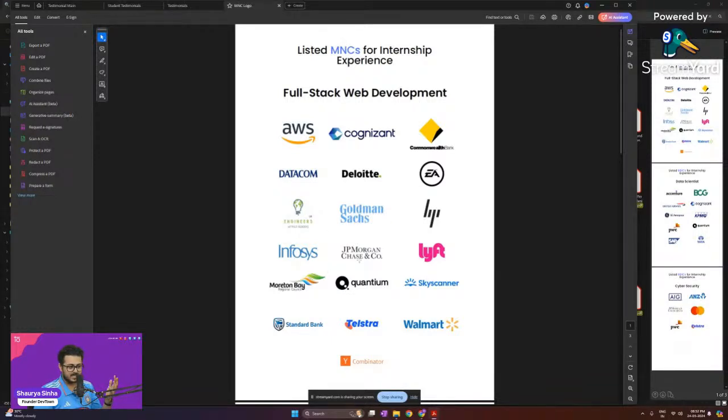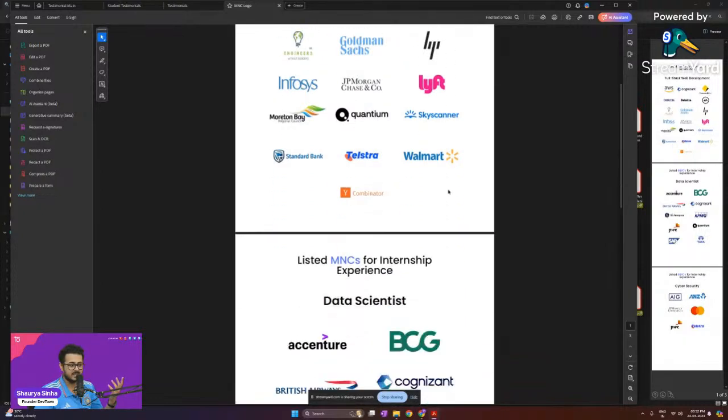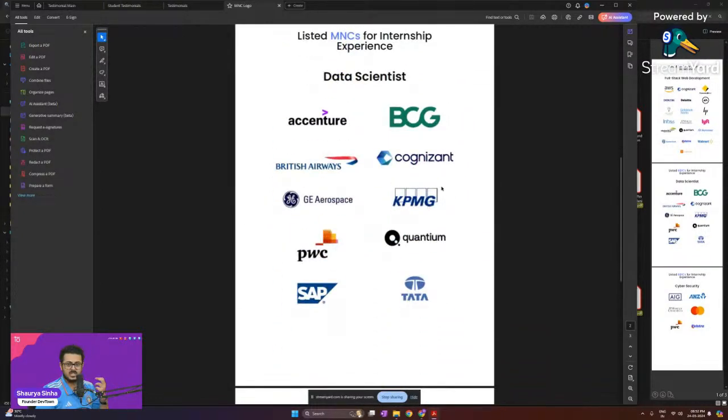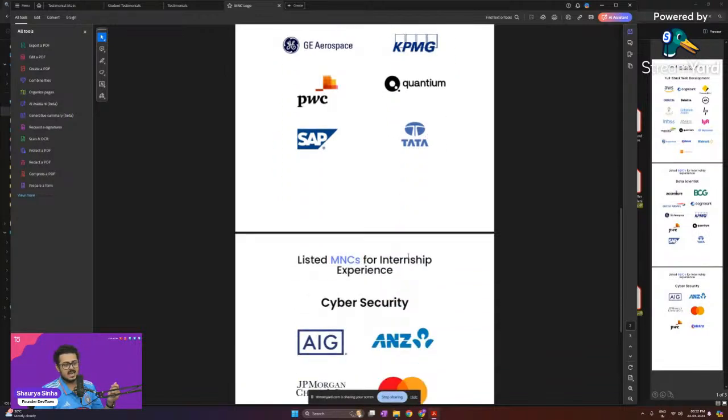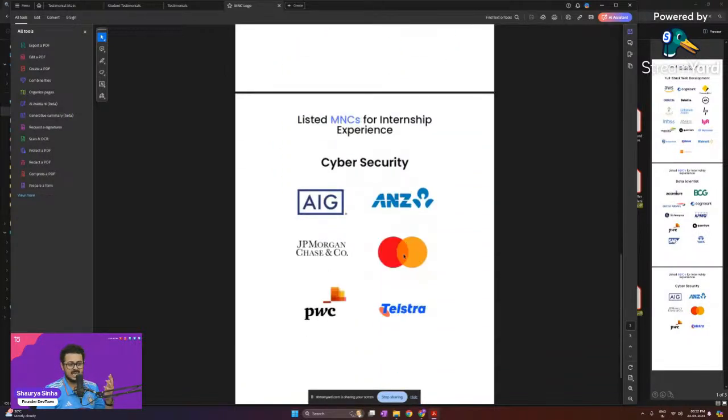Then Goldman Sachs, HP, Infosys, JP Morgan and Chase, Lyft, Monte Carlo Bay, Quantum, Skyscanner, Standard Bank, Telstra, Walmart, Y Combinator. These are all the companies that hire from us in full stack development. Along with them, for data scientist, data engineering, machine learning engineer, AI engineering positions, we have companies like Accenture, BCG, British Airways, Cognizant, GE Aerospace. GE from both aerospace as well as electricals, both are our partners. KPMG, PwC, Quantum, SAP, and Tata. So that is TCS right over there. And for cybersecurity, right now we only have 6 companies: AIG, ANZ, JP Morgan and Chase, Mastercard, PwC, and Telstra.